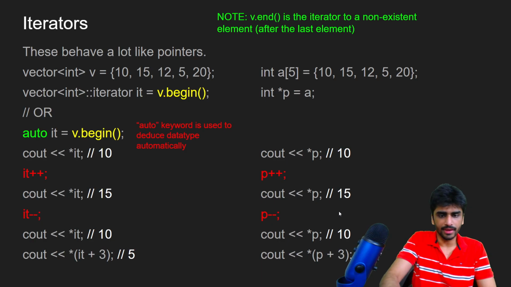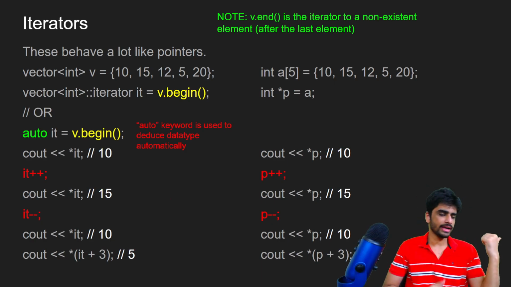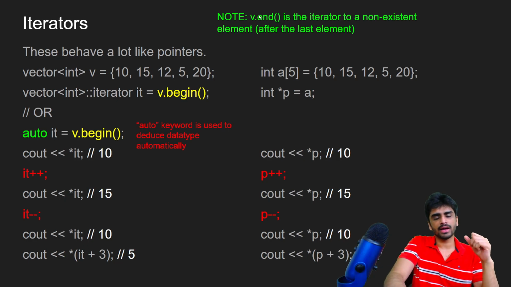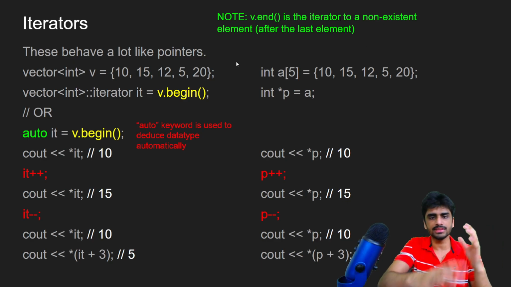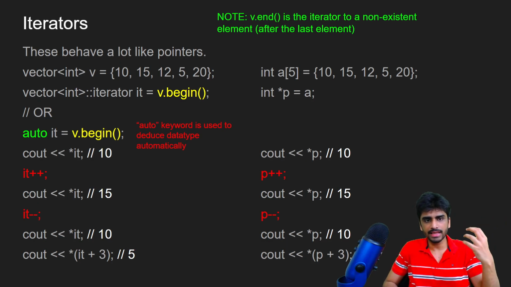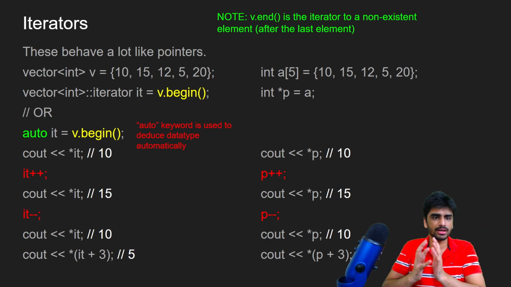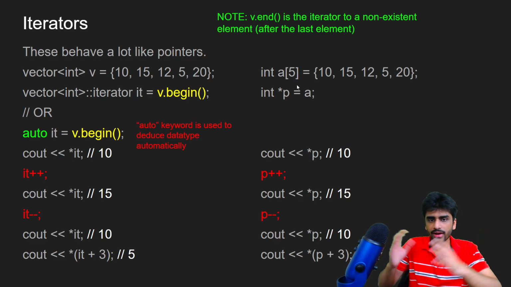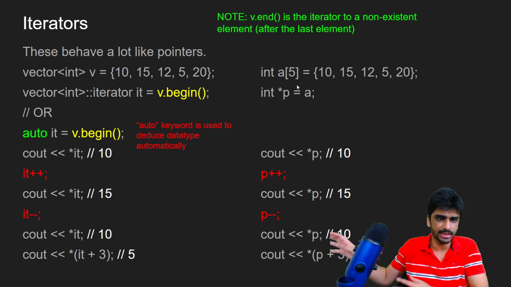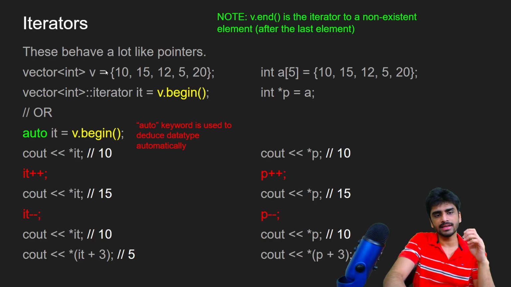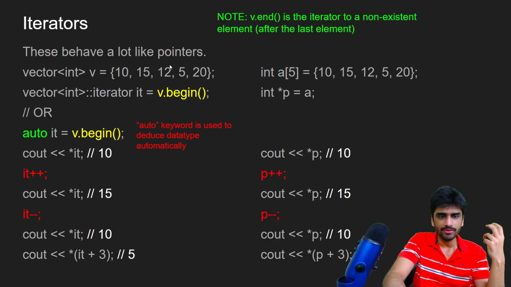I don't know. Okay. Now let's talk about iterators. So earlier I said that we will talk about iterators later, and now we're here. Okay. So I have told this earlier also that v dot end is the iterator to a non-existent element, which is after the last element. So just like a plus n in an array of size n is a pointer to the element that comes after the last element, similarly, v dot end is the iterator to a non-existent element, the element that comes after the last element. Okay. So as I said, the iterators behave a lot like pointers.